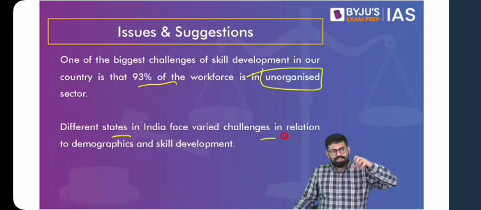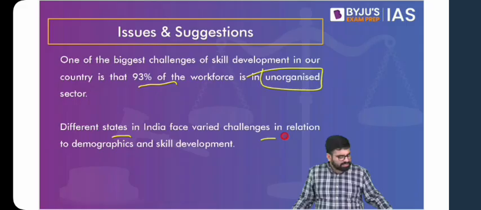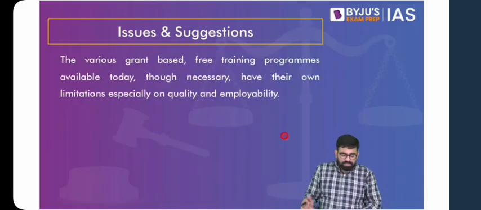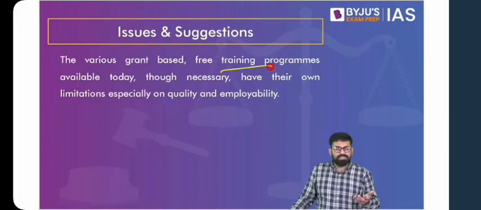But what happens is the policies, everything, flows from the center, from the top, without giving any regard to regional differences. And this is one problem with our policy making, that we put a blanket without realizing that there are going to be various regional disparities. Now, whatever free training programs are available, their efficiency, their effectiveness can be questioned, because those free kind of skills.